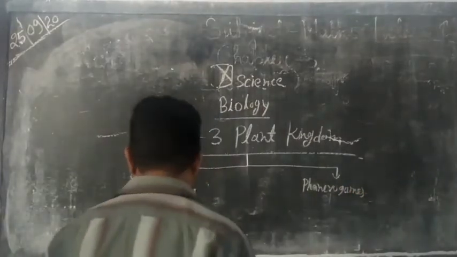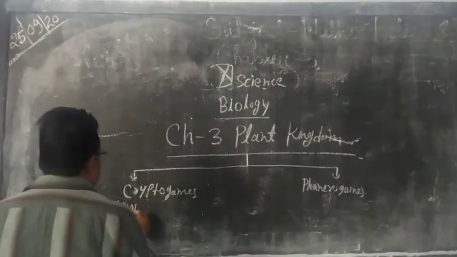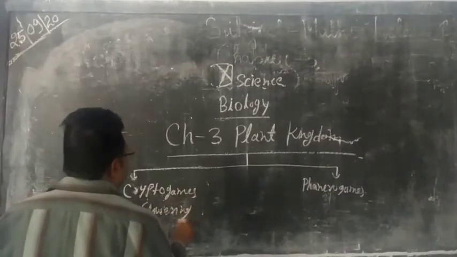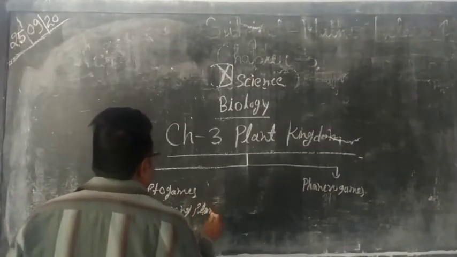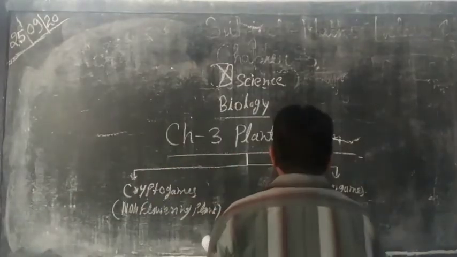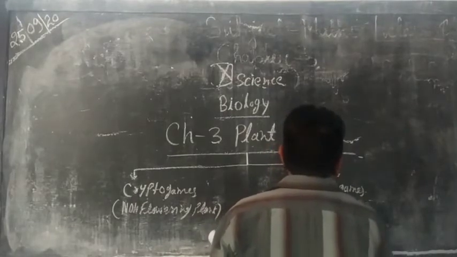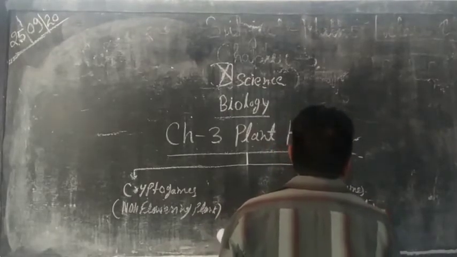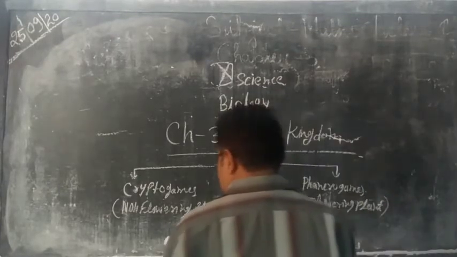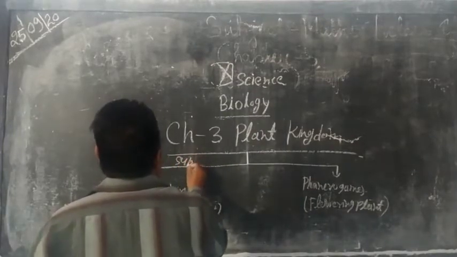In cryptogams there are non-flowering plants, and in phanerogams flowering plants are there. These two are subkingdoms.